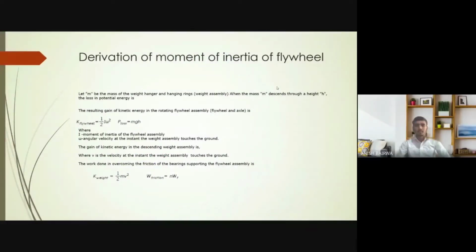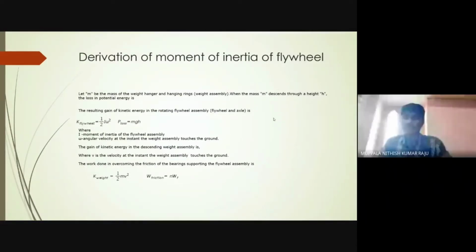Now I would like Nitish to go forward with the derivation part of the moment of inertia of the flywheel. Now I am going to explain the derivation of the moment of inertia of the flywheel. Let us consider m, the mass of the weight hanger and the hanging rings, that is the weight assembly. When the mass m descends through a height h, the loss in potential energy is given by the formula P loss equal to mgh.